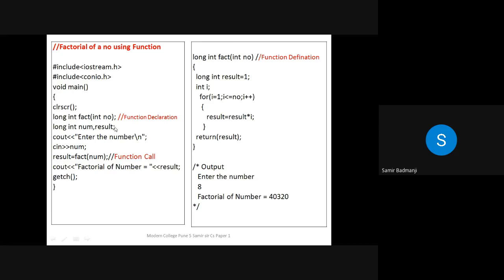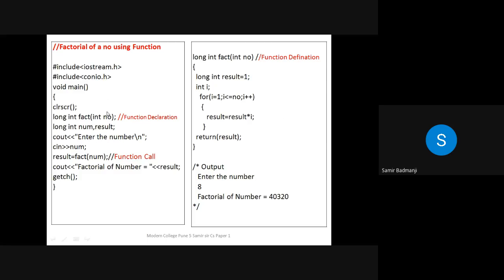Why? Because whenever you calculate a number greater than 7, it will be greater than the maximum value that is available in integer. What is the maximum number that can be stored in an integer variable? Yes? 32767. That is the maximum number that you can store in an integer variable. If you are storing a number greater than that, then it will go into negative. So you have to use a bigger type.